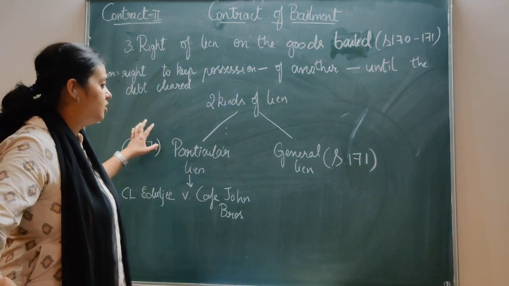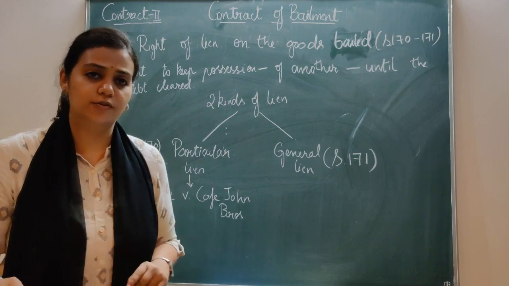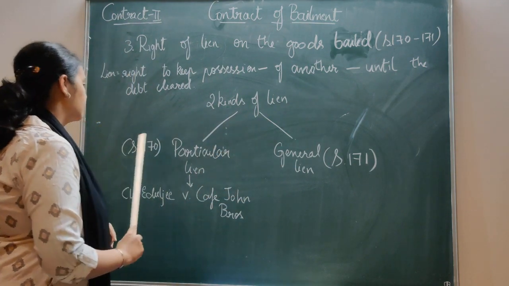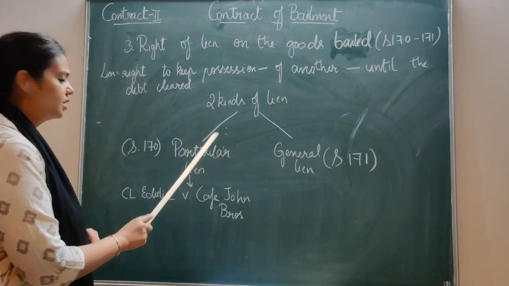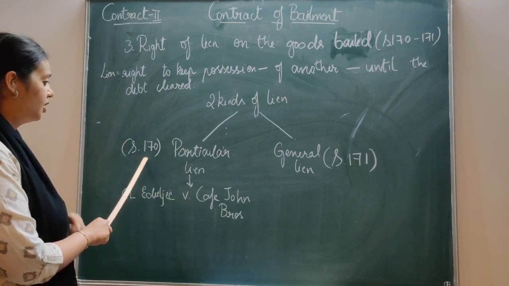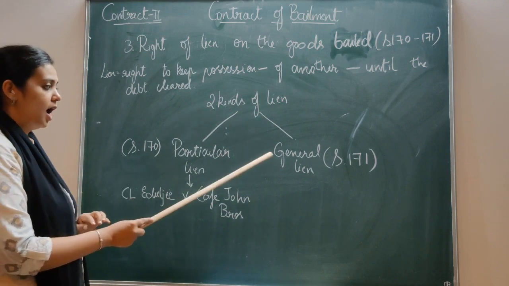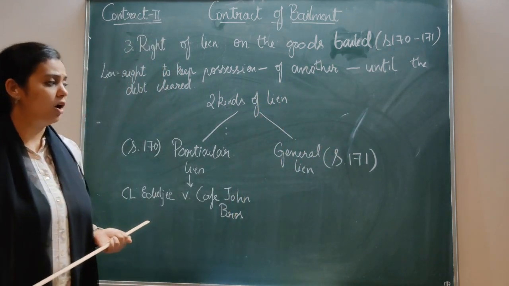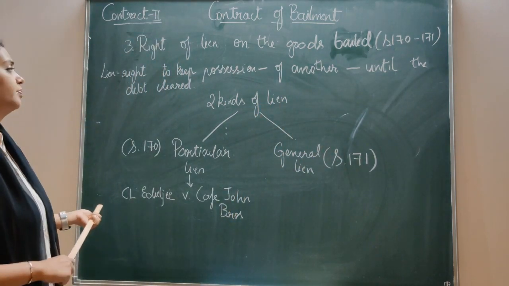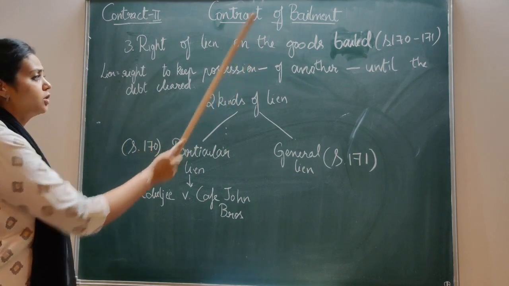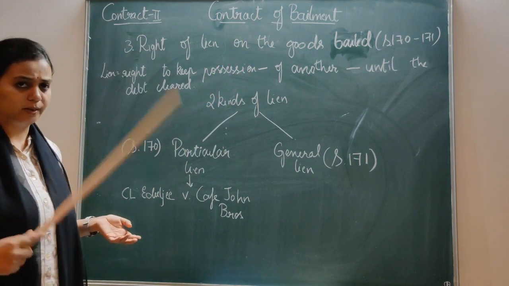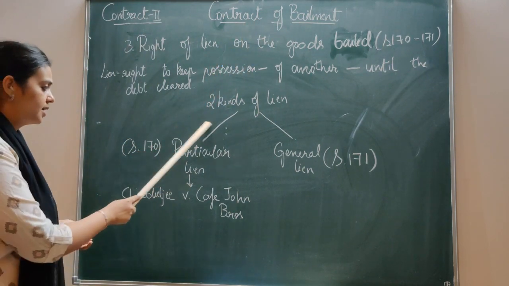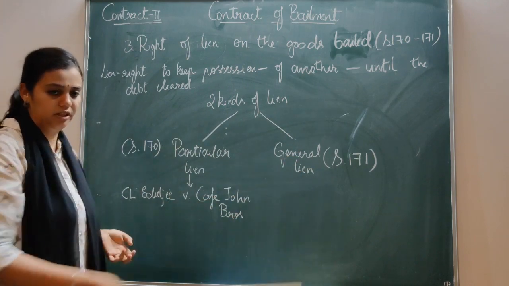Now, our Indian Contract Act recognizes two kinds of lien. The first one is particular lien. This is dealt with under section 170 of the Indian Contract Act. And the other one is general lien, which is dealt with in section 171 of the Indian Contract Act. There only, the right of lien on the goods bailed under the contract of bailment is also dealt with. So there is a particular lien and there is a general lien.